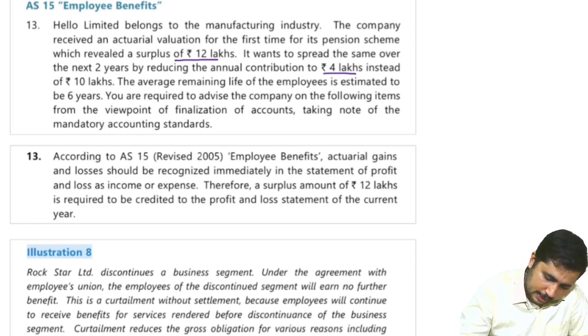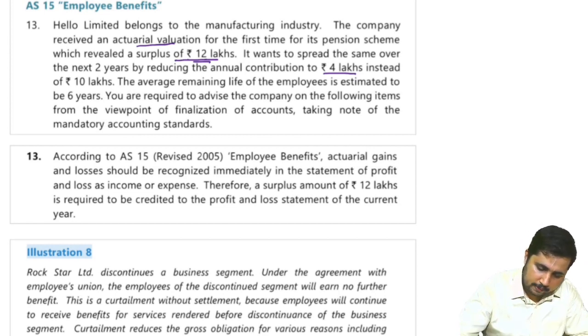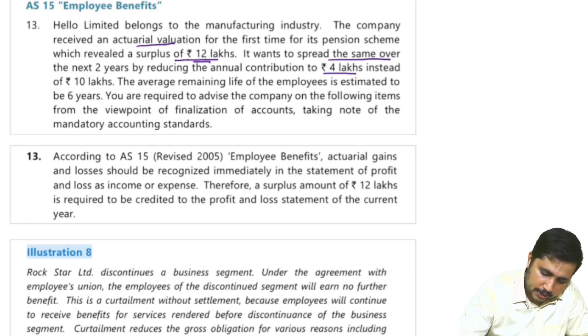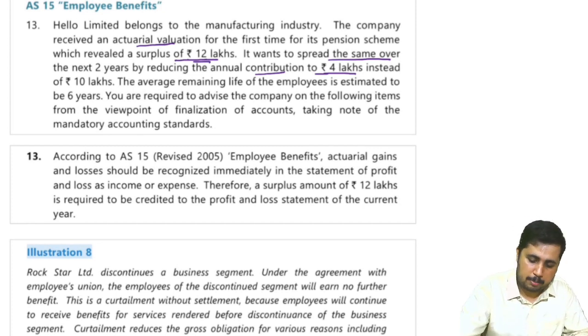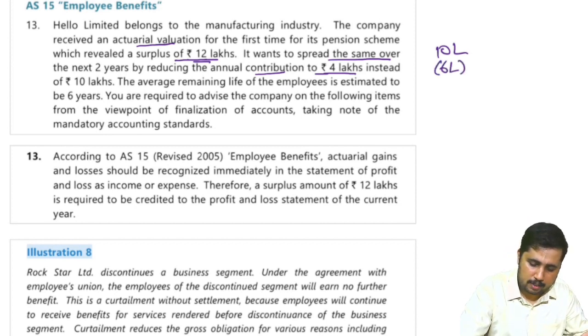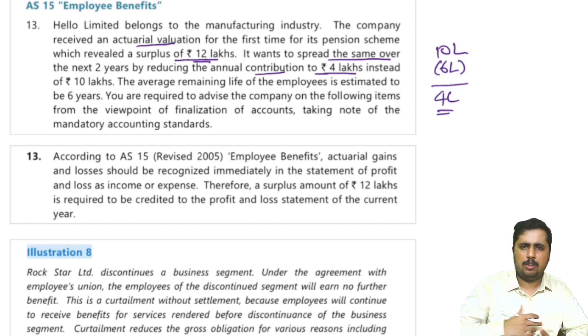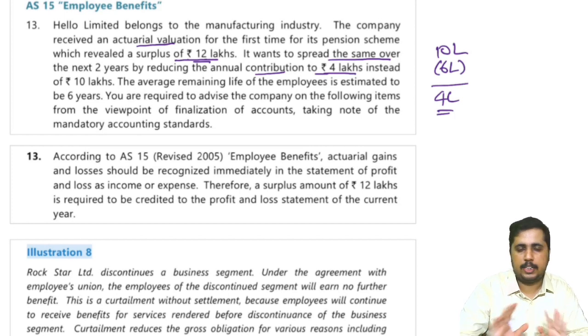Okay. Now, the company received an actuarial valuation for the first time, which revealed a surplus of 12 lakh. Now, this 12 lakh, instead of recording it now, the company wants to spread the same over the next 2 years by reducing the annual contribution to 4 lakh. Now what they are saying is, anyhow there is 12 lakh surplus, I want to take it for the next 2 years. My yearly contribution is actually 10 lakh. 12 lakh is surplus. I will adjust that as negative 6 lakh for year 1, negative 6 lakh for year 2. I will now only transfer 4 lakh in the next 2 years. This year I don't want to do anything about it. Now they are saying whether this is correct or not.